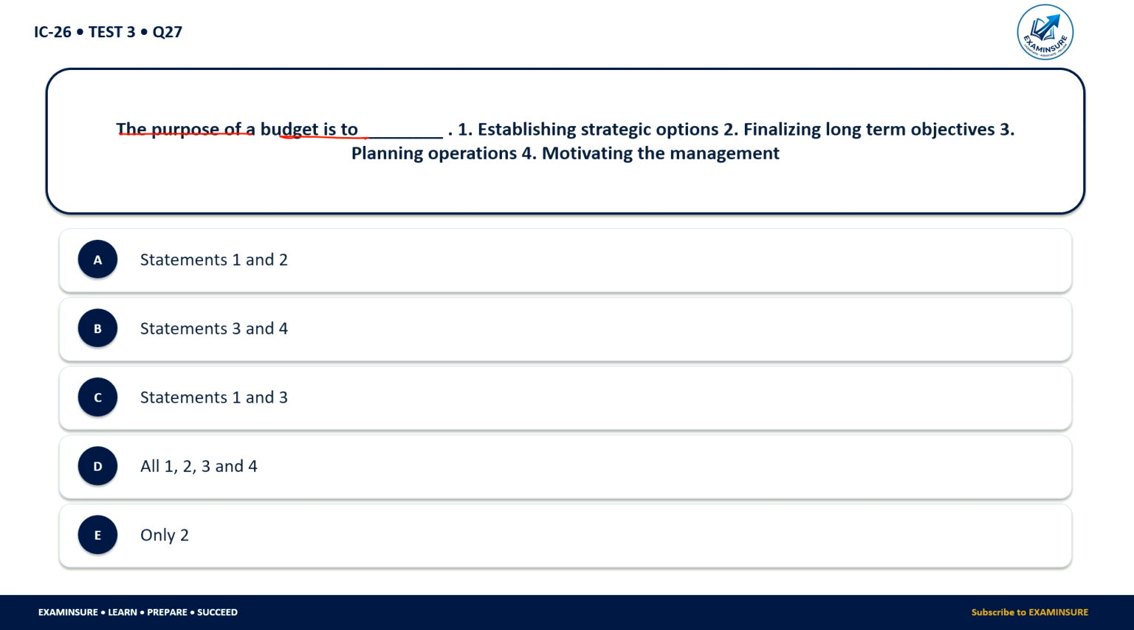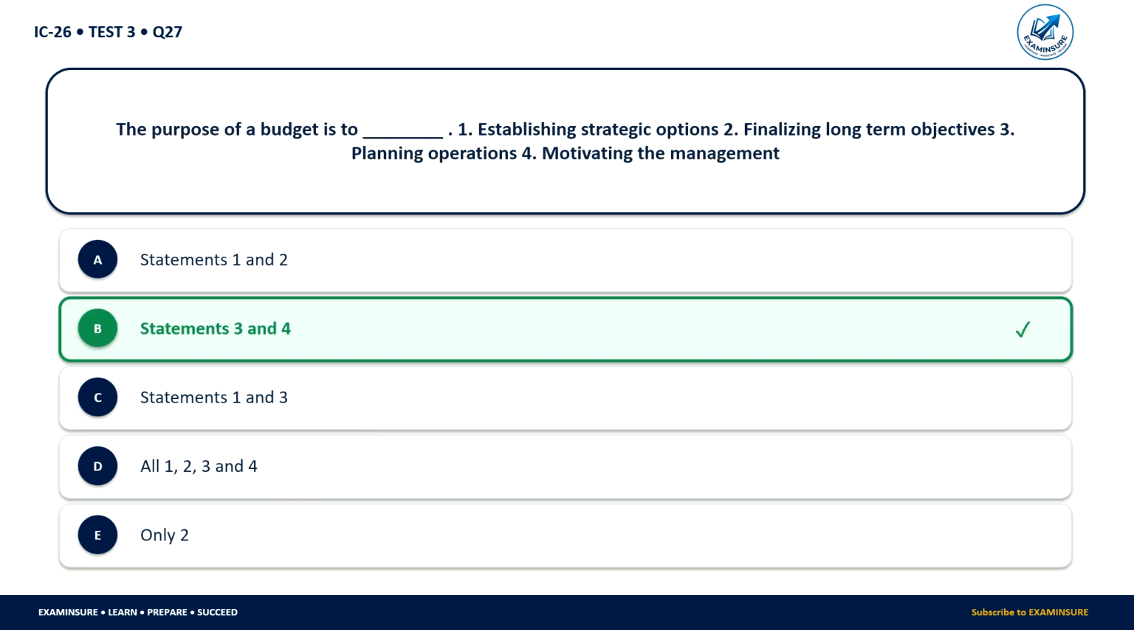The purpose of budget is to. What is the purpose of any budget? Establishing strategic options, finalizing long-term objectives, planning operations, or motivating the management. Statements 1 and 2 are correct, 3 and 4, 1 and 3, or all are the purpose of budget, or only 2 is the purpose of budget. So here planning operations and motivating the management is the purpose of any budget.